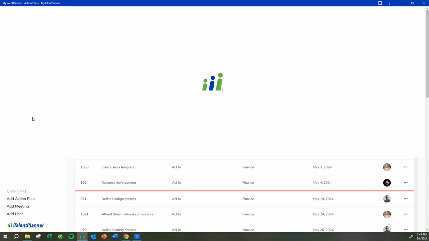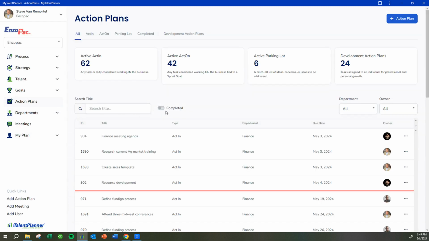Under the action plans tab, this is where accountability gets raised to a whole other level because it's all very transparent. Everybody can see who's getting what done and who's not getting what done. So all the action plans are recorded here in the action plans page.